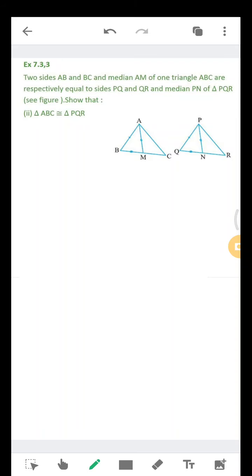In the second bit of the same question, we have to prove that triangle ABC is congruent to triangle PQR. For that I'll use the CPCT, which I got just now. Angle B is equal to angle Q, which we got just now. So we'll use that CPCT, corresponding parts of congruent triangles.